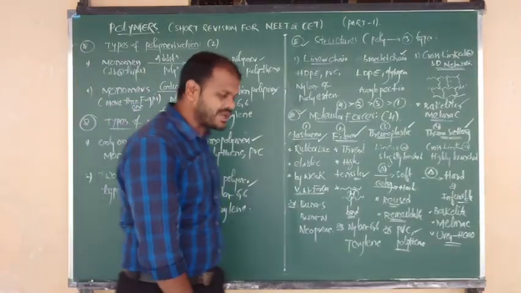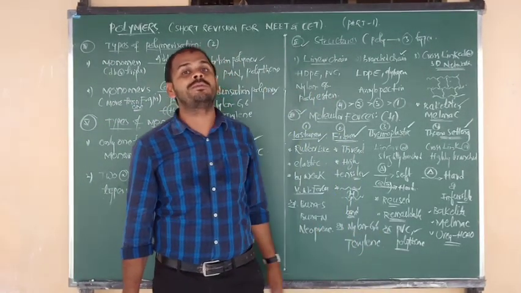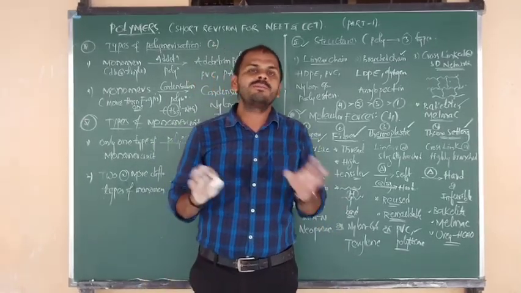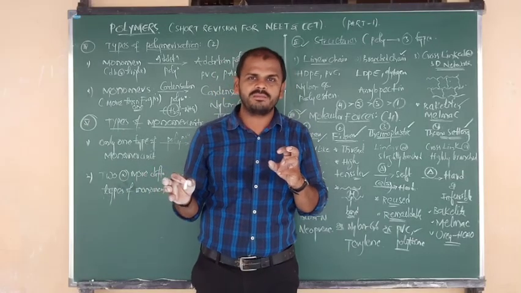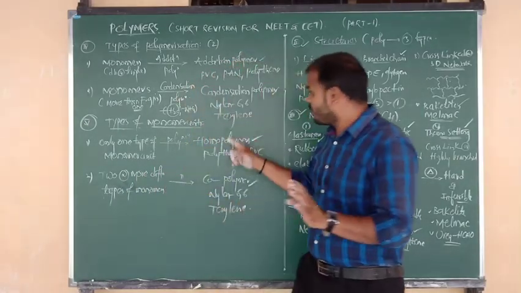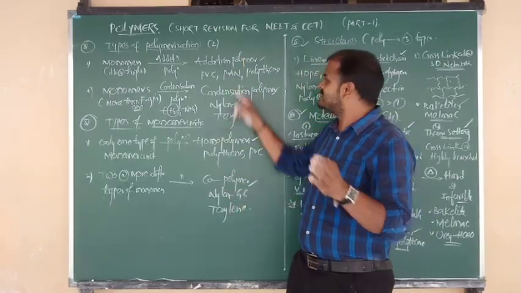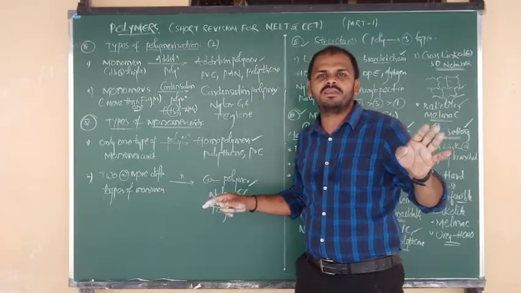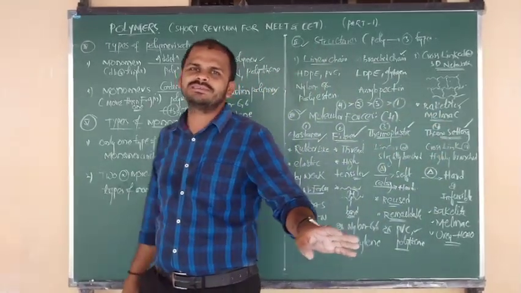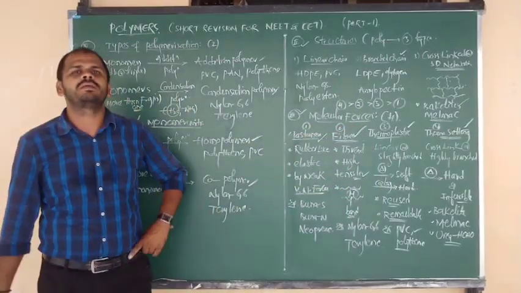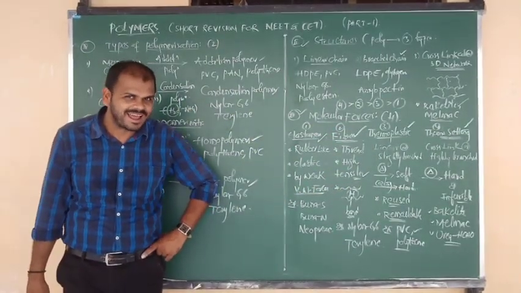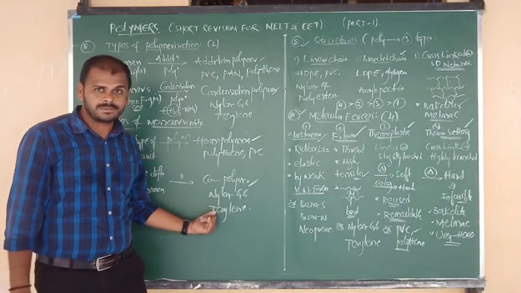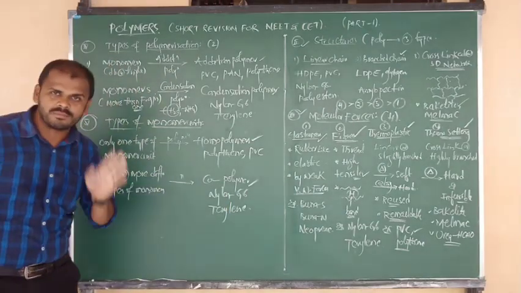Okay? Because so many questions have been repeated in previous competitive exams. Like that: among the following, addition and condensation polymer is; addition and homopolymer is; addition and copolymer is; condensation and homopolymer is; condensation and copolymer is; among the following, condensation polymer is. Like that, a number of questions in a number of ways have been repeated in the previous exams. So first of all, try to focus on these four words and remember them perfectly.